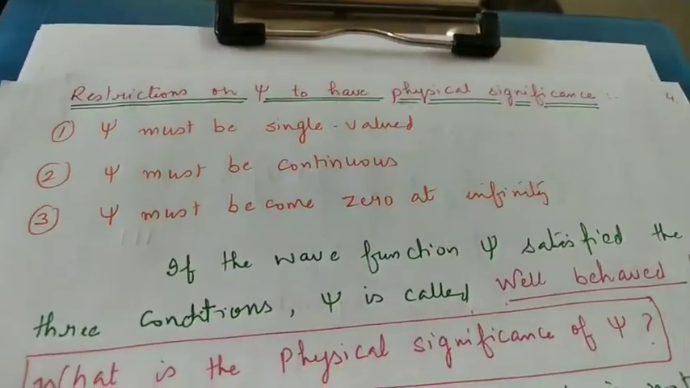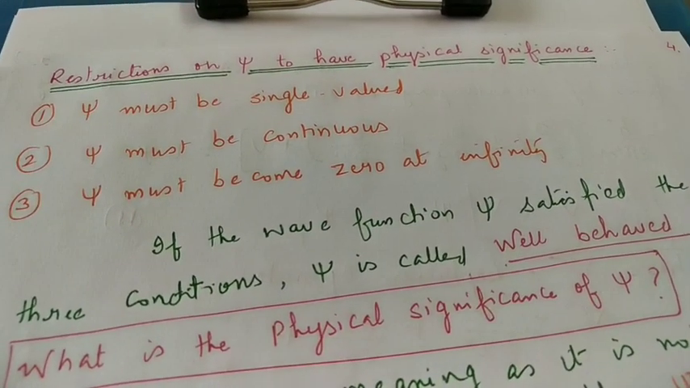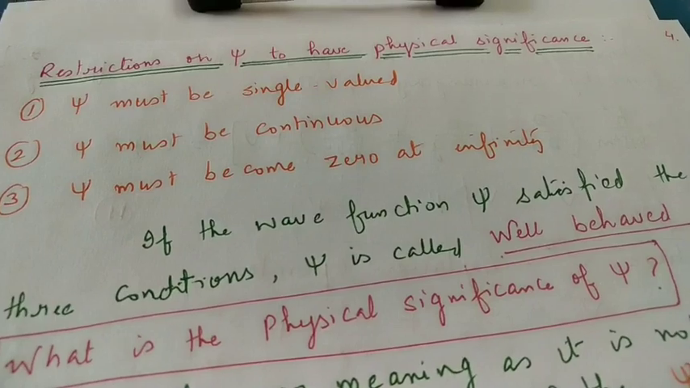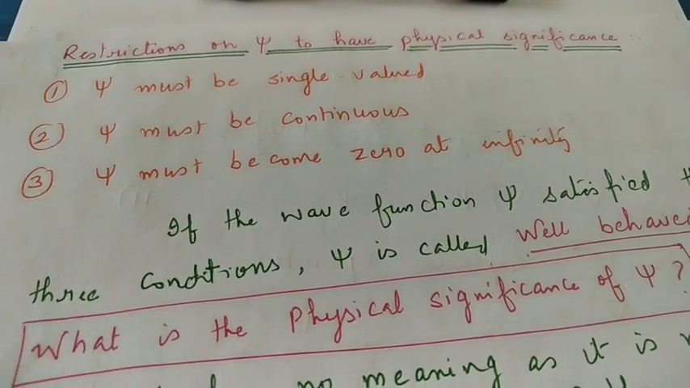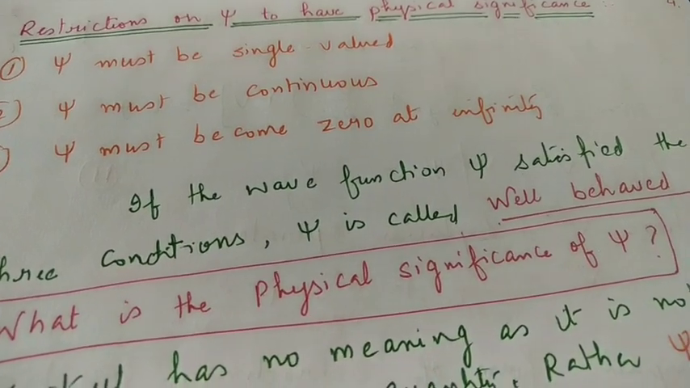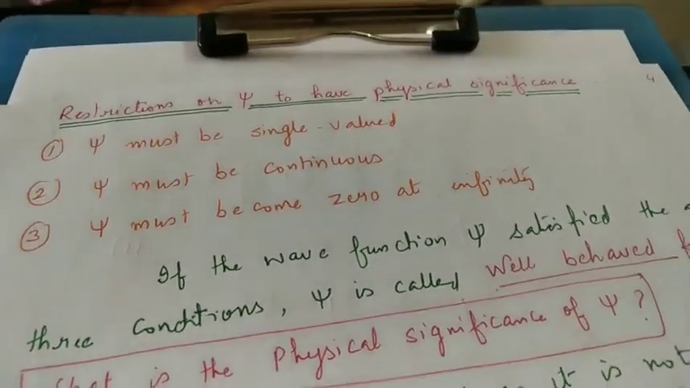Second, psi must be continuous. It means that psi should not change suddenly as its variables are changed. And third, psi must become zero at infinity. Now, if psi is a complex function, what do you mean by a complex function?